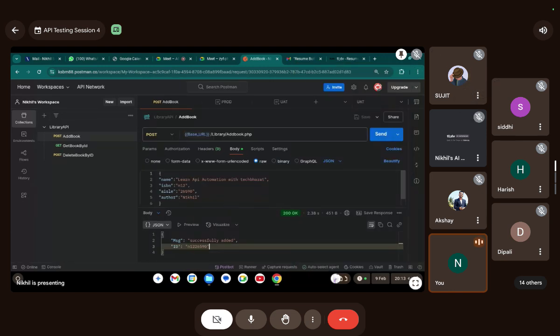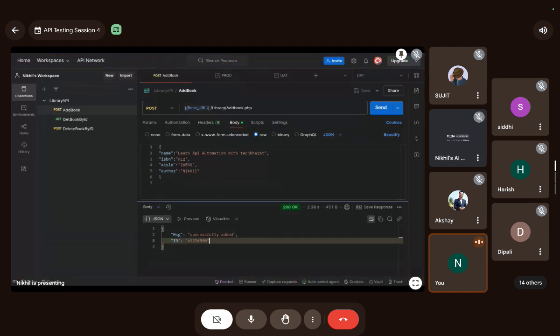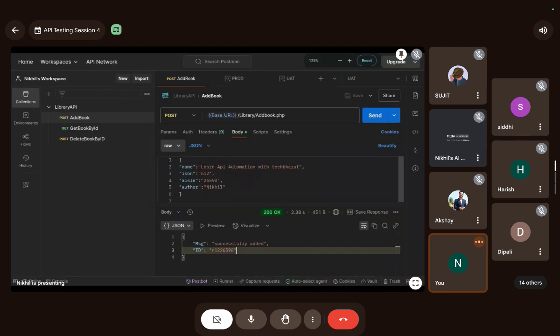Okay. Let me do one thing. Can I do full screen here? That's good. Now I guess I can zoom in a bit. That looks good. Okay, so you understood. Let's do this for all of the requests, right?